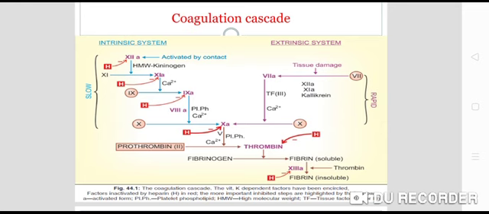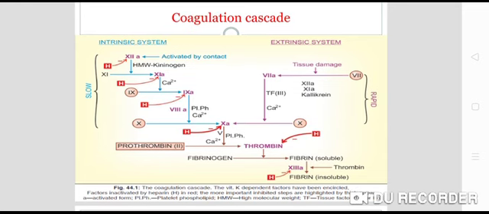Factor 12A is responsible for activation of factor 11 with the help of high molecular weight kininogen and kallikrein. Now activated factor 11 helps in the conversion of factor 9 to activated factor 9 with the help of calcium.